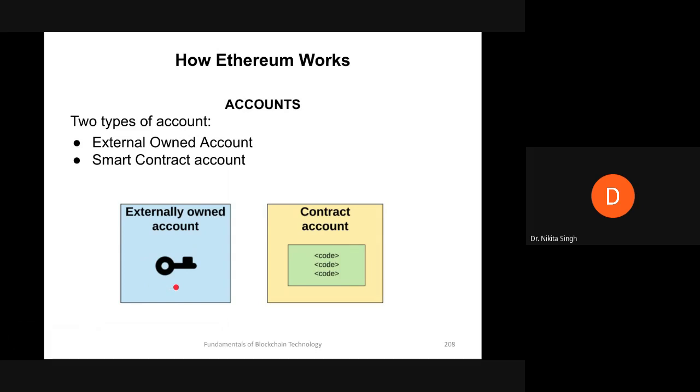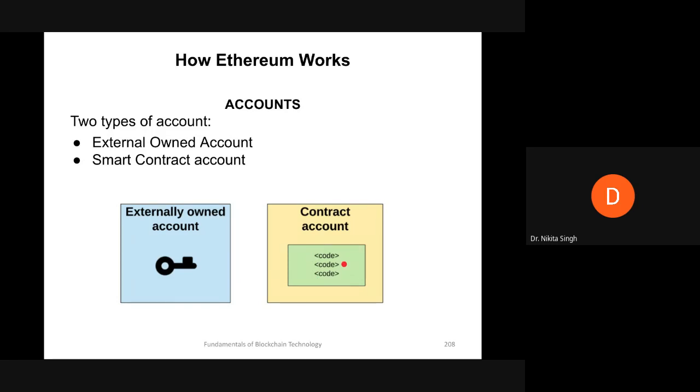Another account is known as the contract account. Contract accounts have some code associated with them, that is, code present inside of them. Every contract that is deployed on Ethereum has its own account. So every smart contract that has ever been executed on Ethereum will be associated with a contract account.